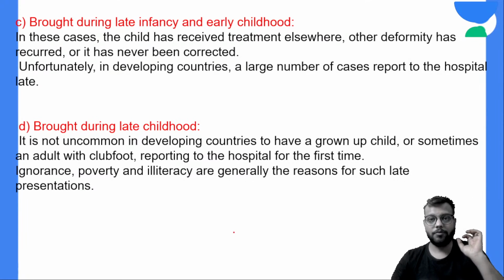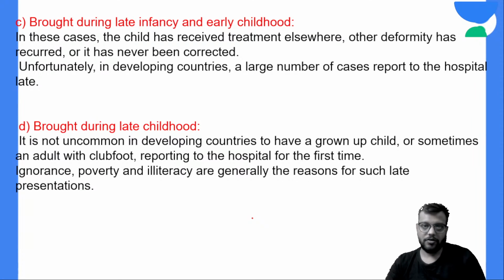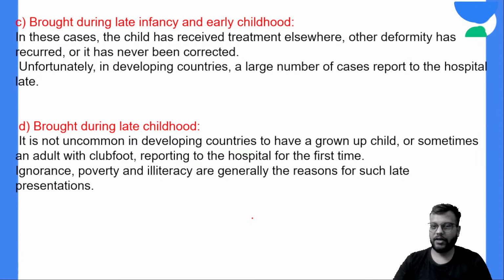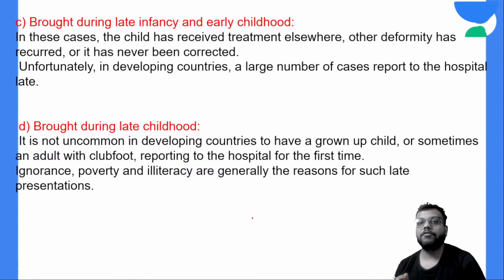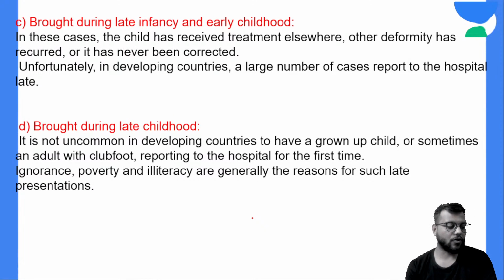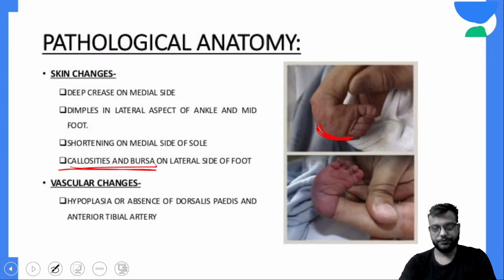So it is a major problem in developing countries. Still in India, in our OPD, we get many patients after 2 to 3 years of age with rigid CTEV, rigid clubfoot. They are very hard to manage, and the prognosis is not so good.